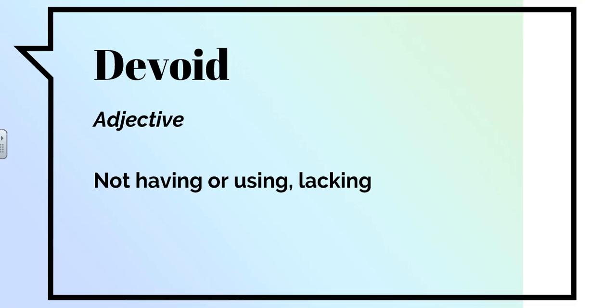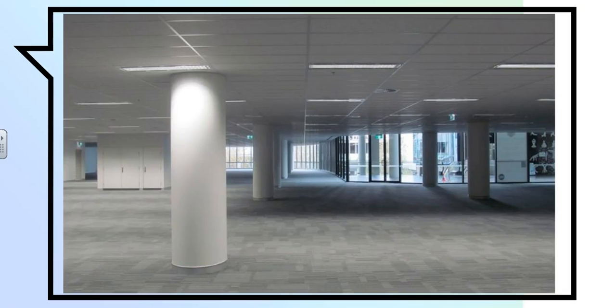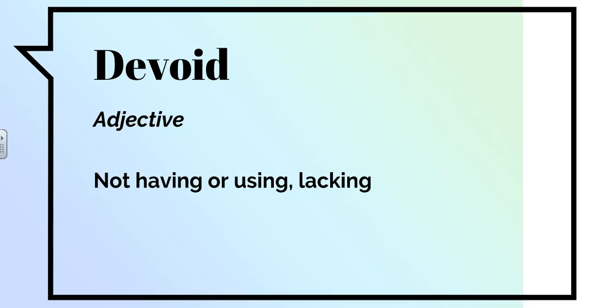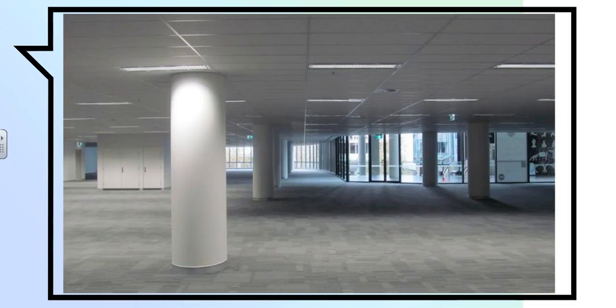Your next word is devoid. Devoid is an adjective, and it means not having or using, lacking. This office is completely lacking any and all types of furniture. It is devoid of all furniture. A void is a big empty space, so devoid is to create a big empty space. It is not having or using, devoid.